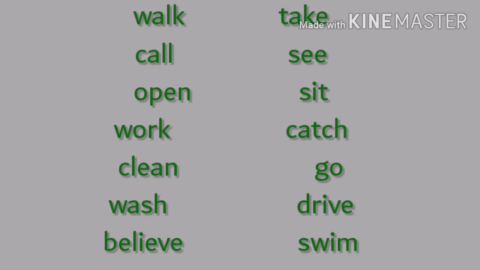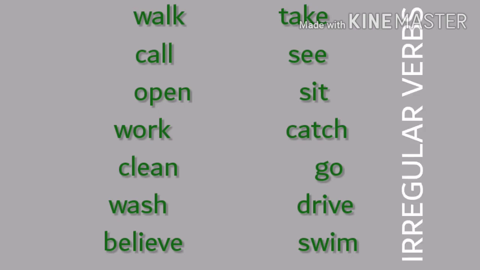Look at the verbs on the right side. They have their own ways, irregular ways to frame past forms. So the verbs on the right side and the similar verbs are called irregular verbs. Take, took, see, saw, sit, sat, catch, caught, go, went, drive, drove, swim, swam.